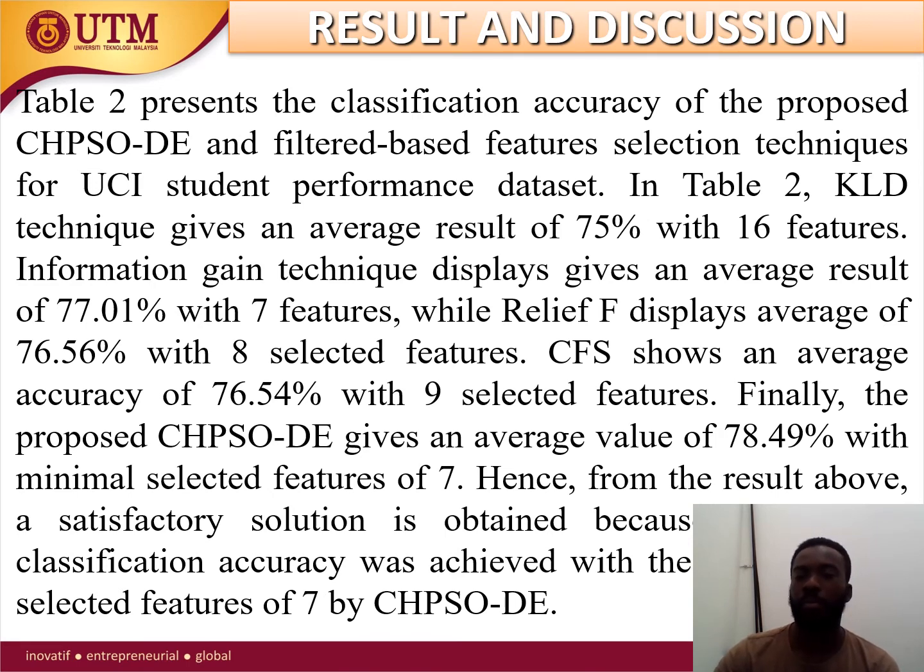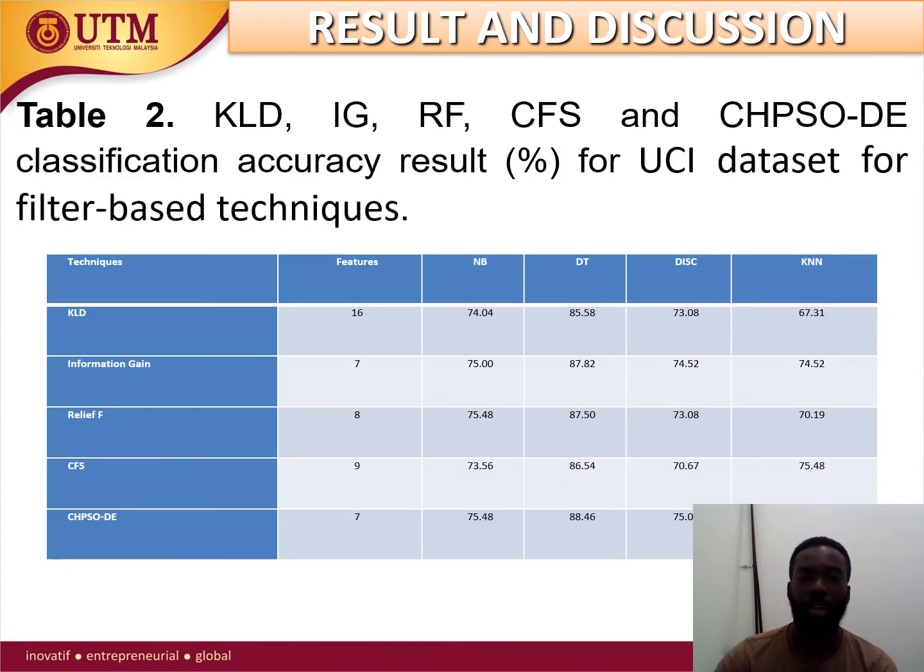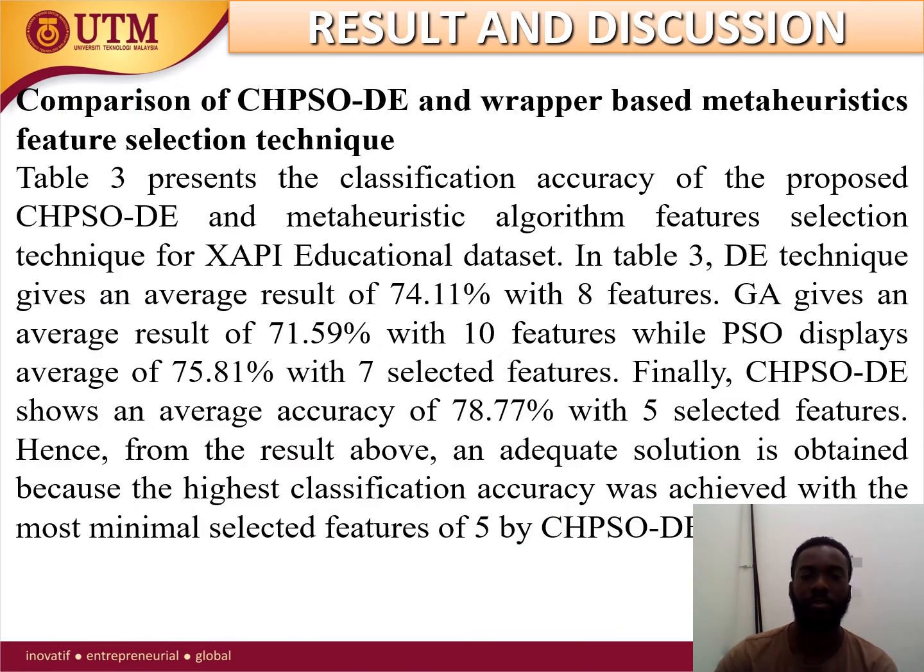And then our proposed algorithm gives 78.49 with 7 features. So we can see that with 7 features, our proposed algorithm gives the best value, which is 78.49, seen here. Even though IG made use of 7 and our proposed algorithm made use of 7, our proposed algorithm was able to get a better classification accuracy.